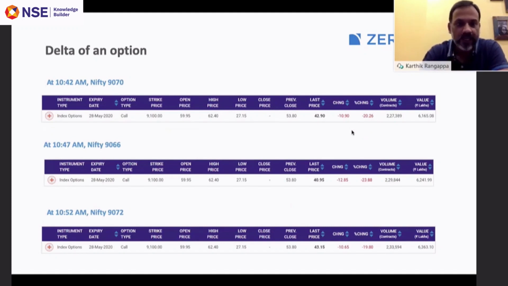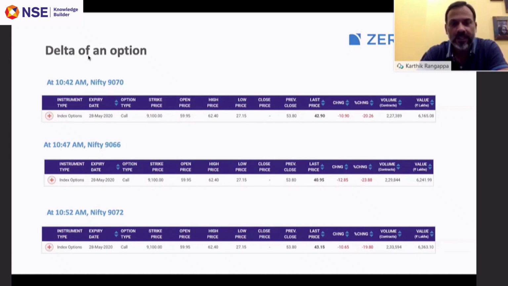So the delta is the first one that we will discuss. Here, what you see is a snapshot where the underlying is Nifty. I've taken Nifty as an example. We are looking at the call option, and the strike price is 9,100. What I want you to observe here is the time, the price at which Nifty was trading, and the last traded price. At 10:42 a.m., Nifty was roughly around 9,070.